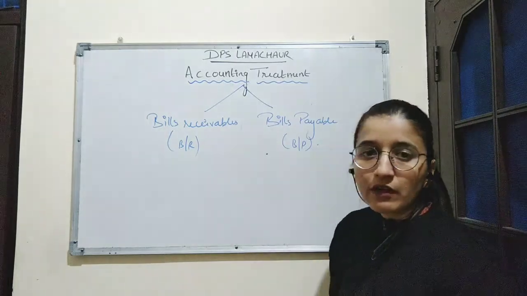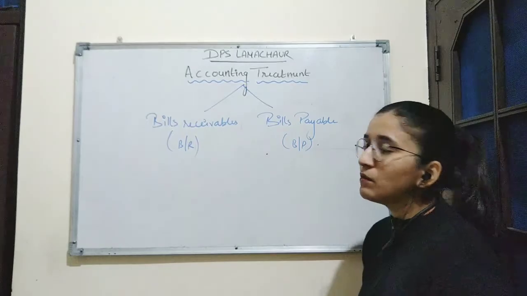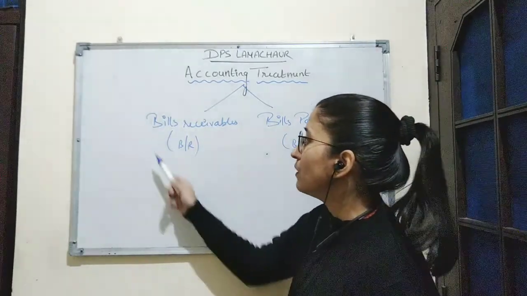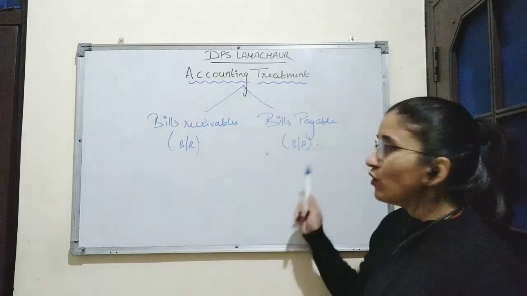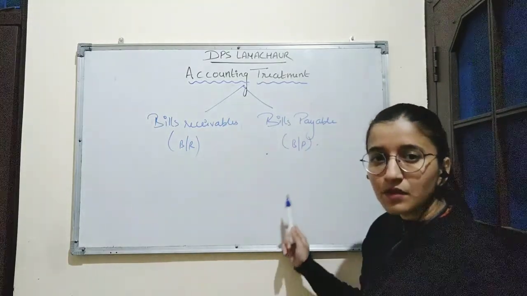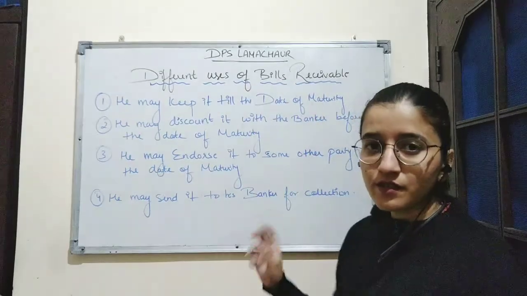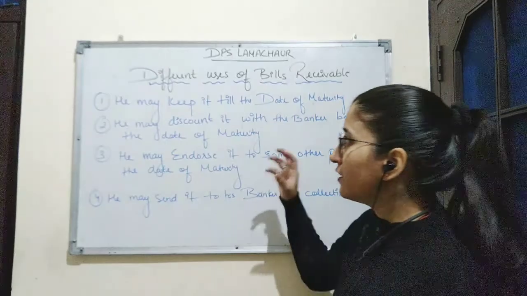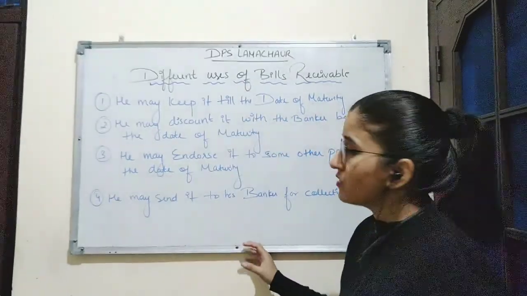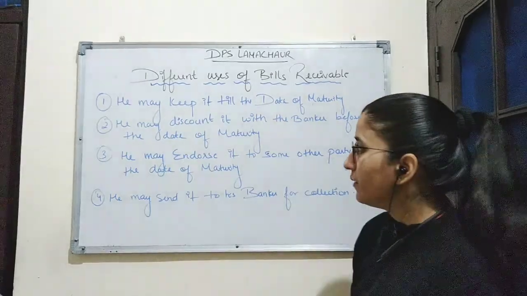So in the accounting treatment of bills of exchange, we have to prepare 2 books. One book will be of the drawer, for whom the bill will be bills receivable. And one book will be of the drawee, for whom this bill is considered bills payable. Now here are the different uses of bills receivable. The drawer of the bill can use the bill in the following ways. First, he may keep it till the date of maturity.